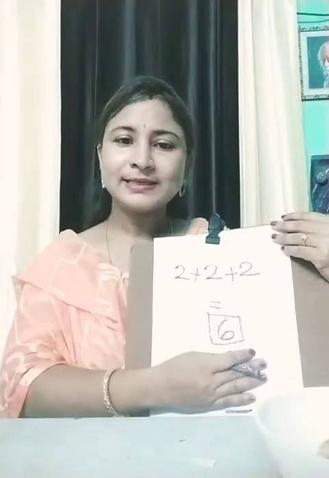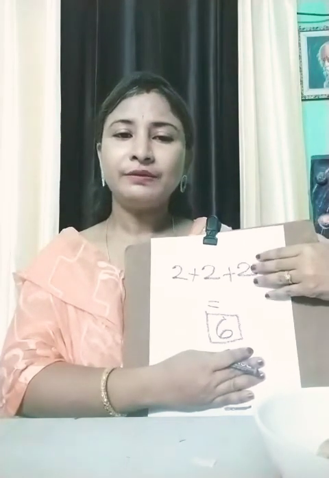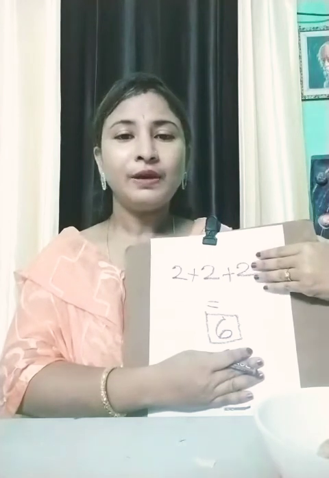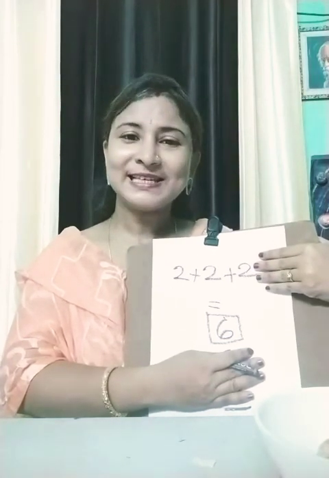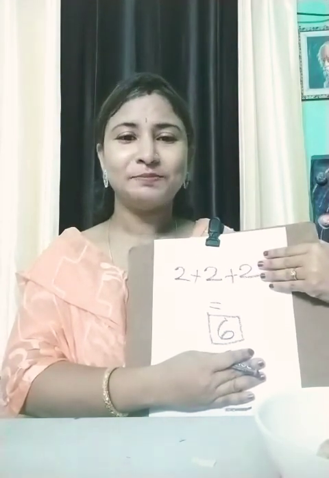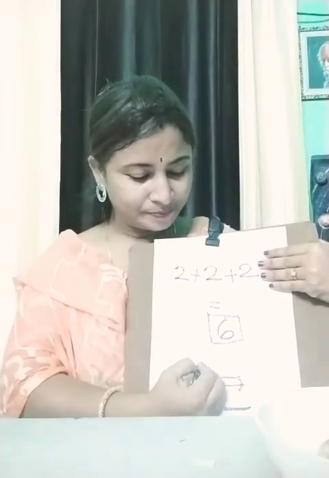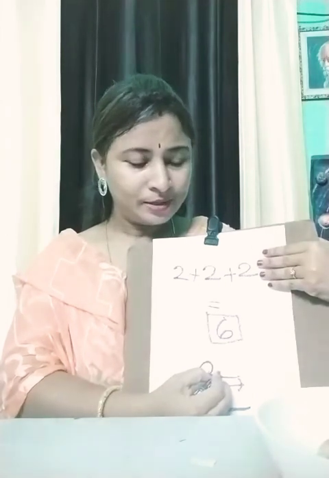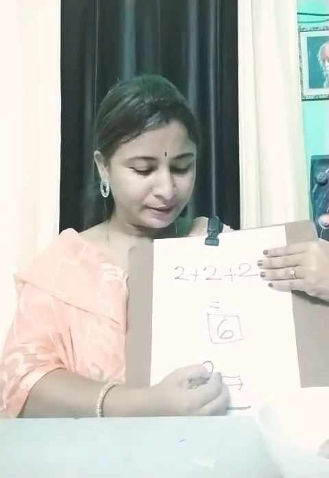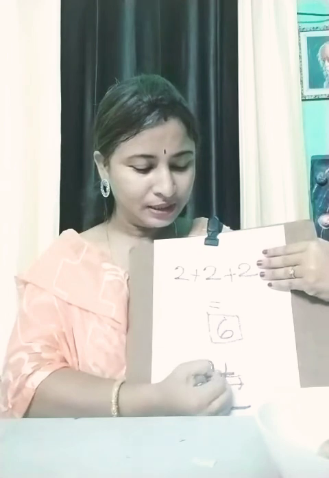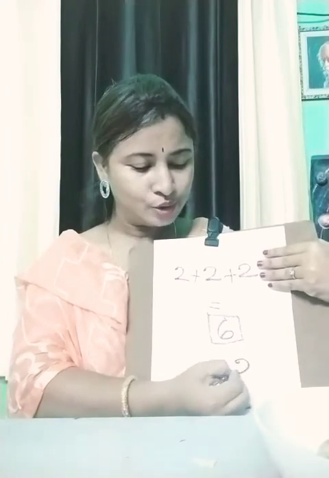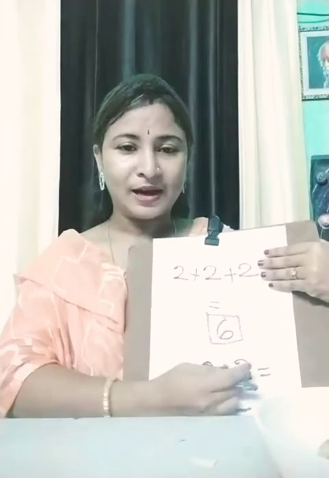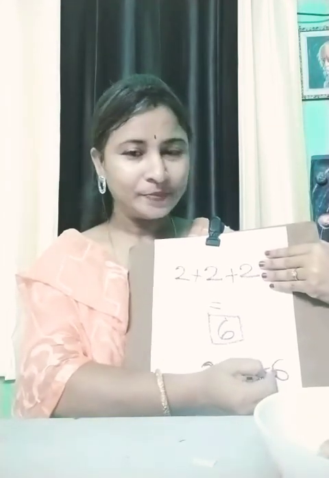It makes 6. So when we add equal numbers, we do an easier thing, that is multiplication. How many boys? 3 boys are there. Each one gets how many? Each one gets 2. So 3 2s are 6.